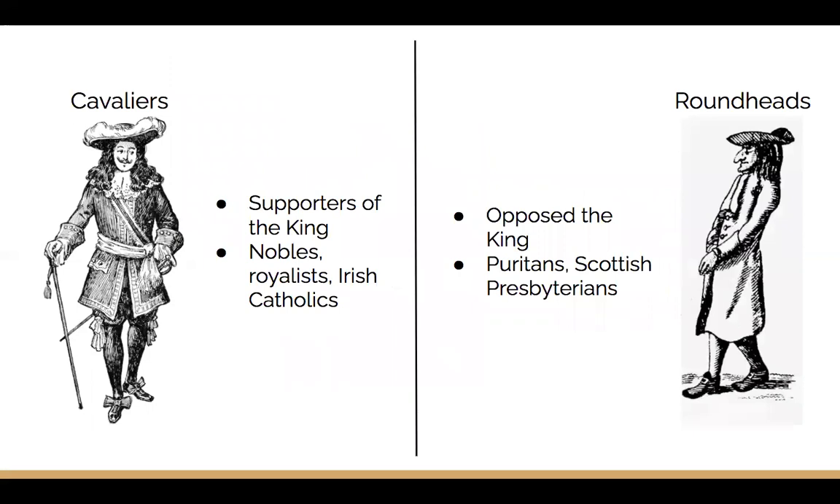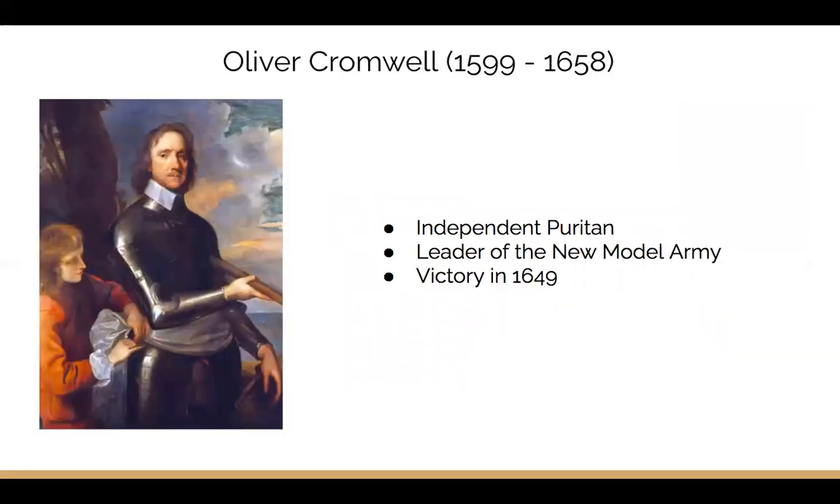There were essentially two sides to this war: the Cavaliers, composed of Royalists and Irish Catholics who supported the king, and the Roundheads, composed of Puritans and Scottish Presbyterians who opposed the king. Eventually, Oliver Cromwell, a fiercely independent Puritan, led his New Model Army to victory.